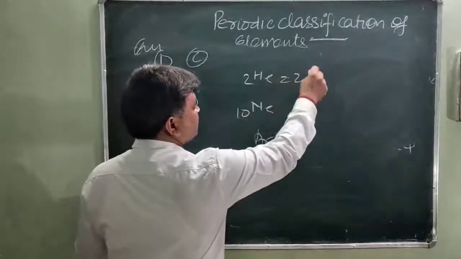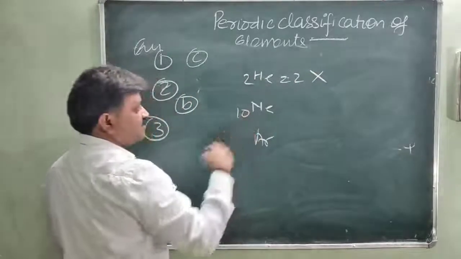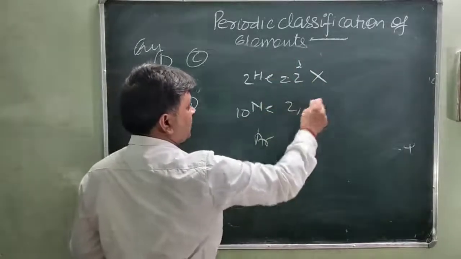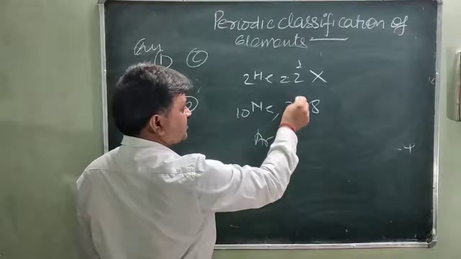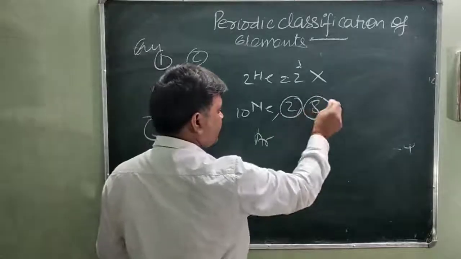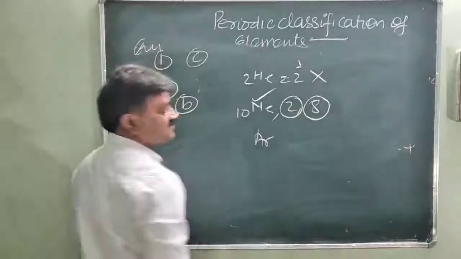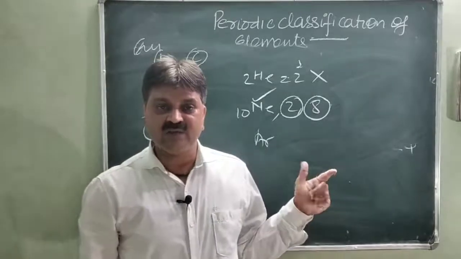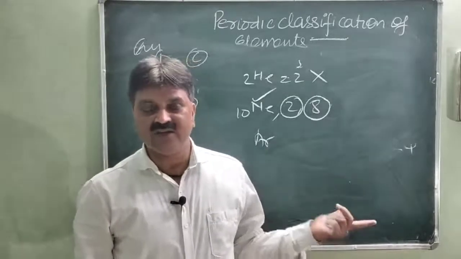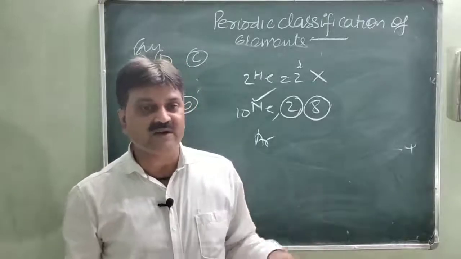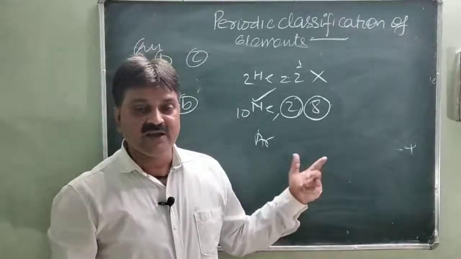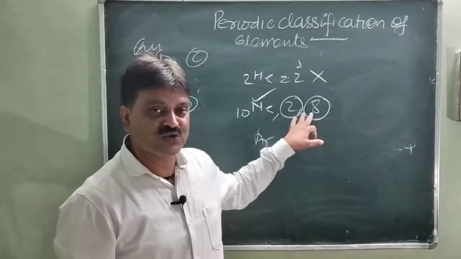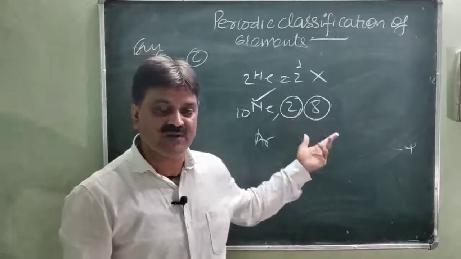This is 2, so this is the wrong answer, because here there is only 1 cell. This is 2 and 8 completely filled, meaning 2 is filled and 8 is also filled. So this is neon. Neon has 2 cells and both cells are completely filled. In the first cell you can't fill more than 2 electrons, so 2 is already filled. In the second cell you can't fill more than 8 electrons, so it is completely filled. So these 2 cells are completely filled, this is neon.